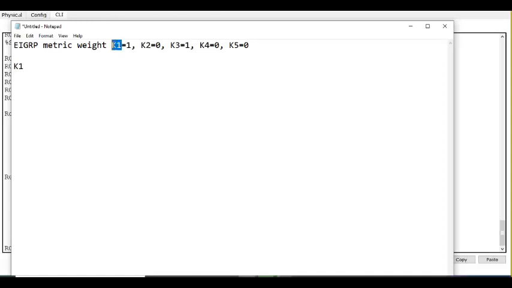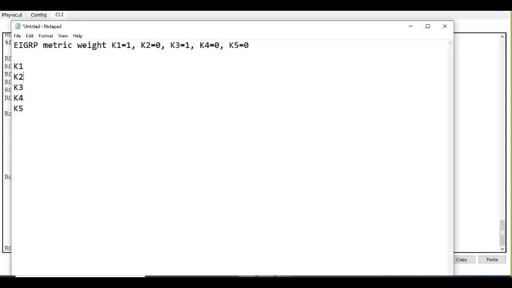K1, K2, up to K5: K2, K3, K4, K5. Now you may ask, what is this K1? We understood what hop count is. What are these K values?